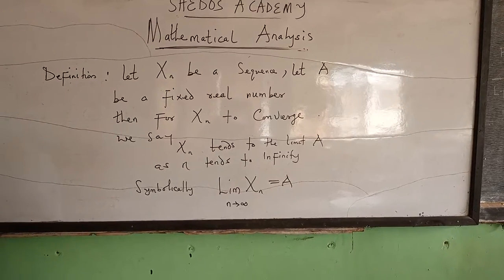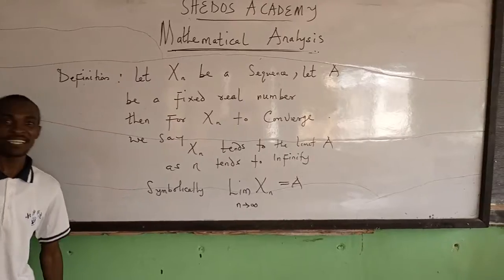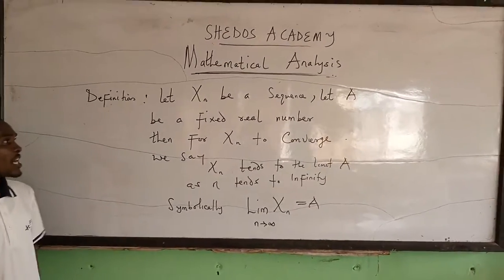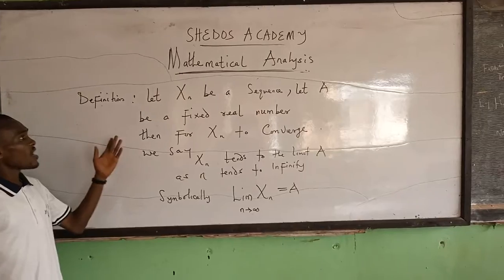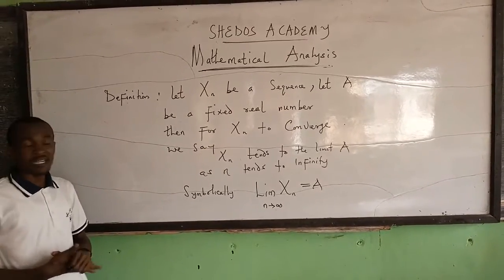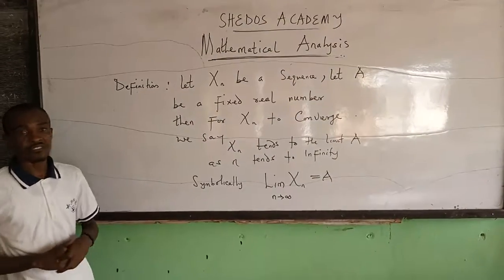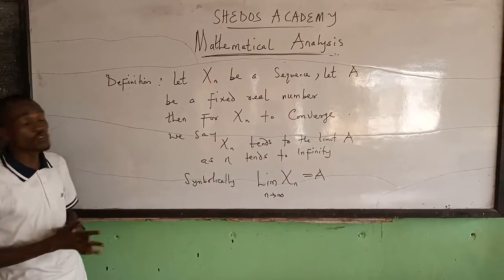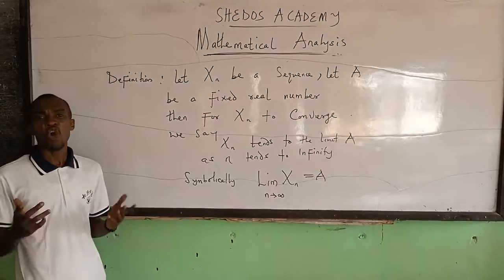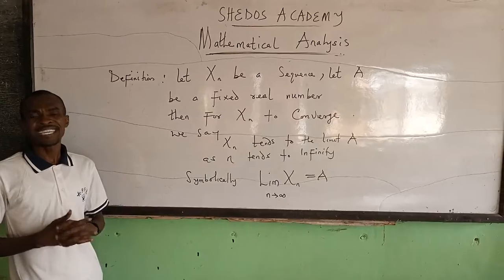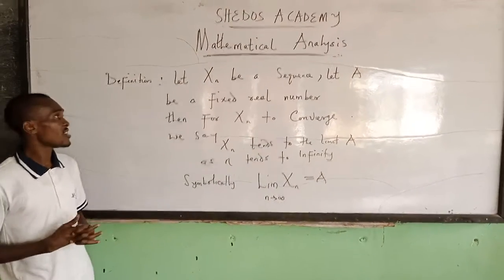You're welcome. This is Shadows Academy, and today we are going to be taking a look at sequences in mathematical analysis. Our goal is to understand what is truly the convergence of a given sequence.